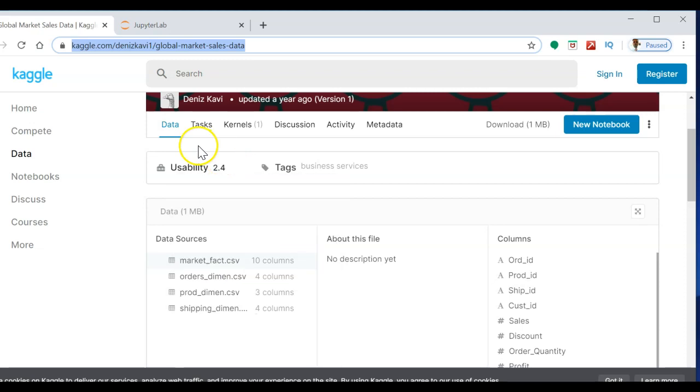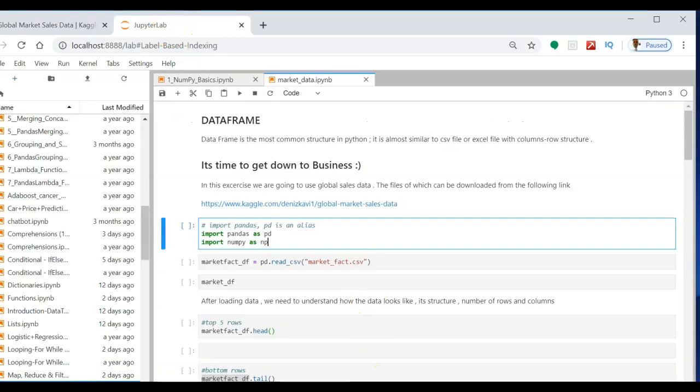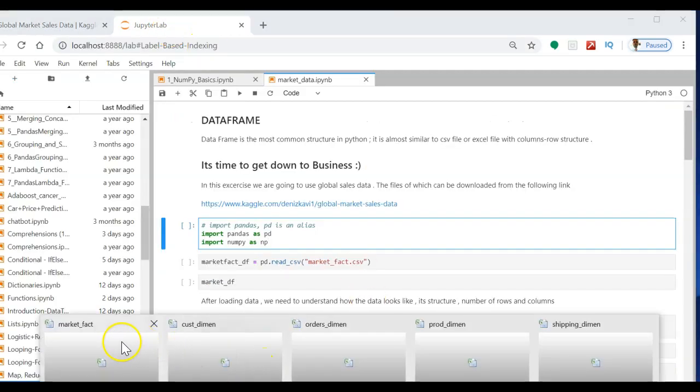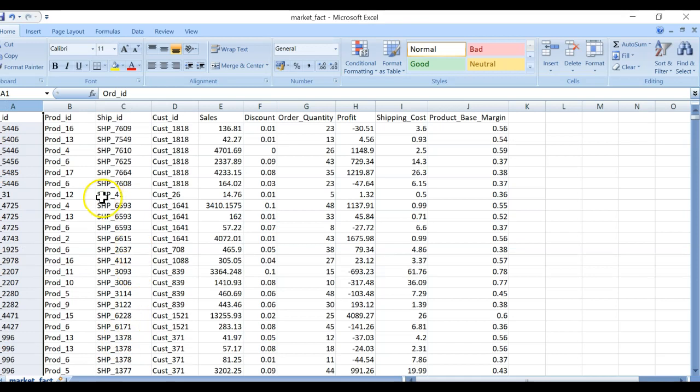These files have thousands of data and multiple columns. For example, I have downloaded one of the files, the market_fact file, which has multiple rows, around 8,400, and 10 columns.